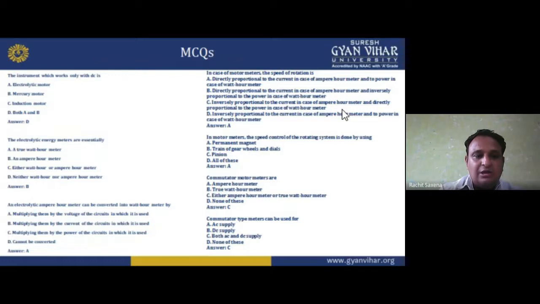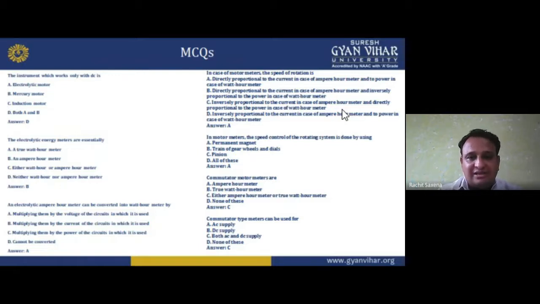An electrolyte ampere hour meter can be converted into a watt hour meter by multiplying it by the voltage of the circuit in which it is used, multiplying by the current of the circuit in which it is used, multiplying by the power of the circuit in which it is used, or it cannot be converted.